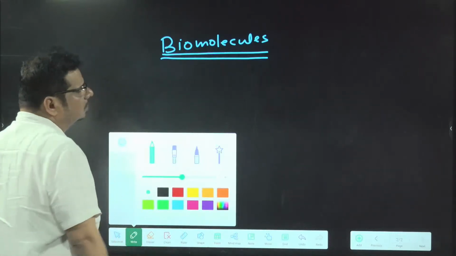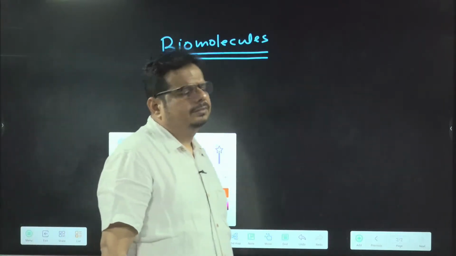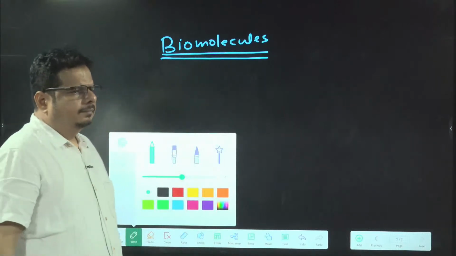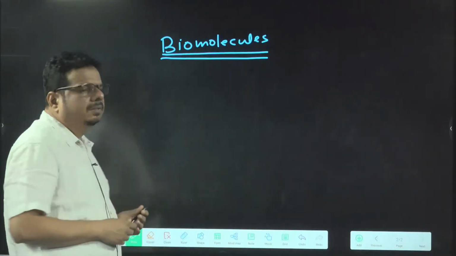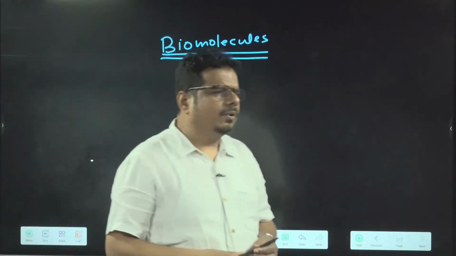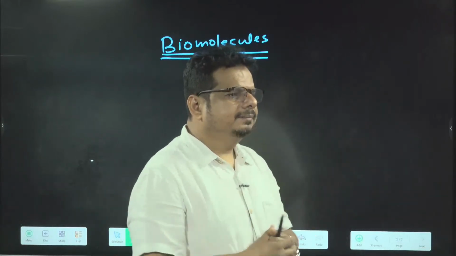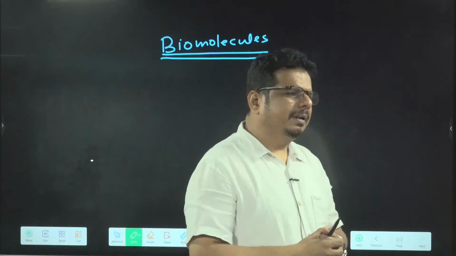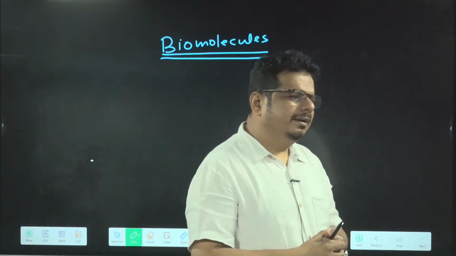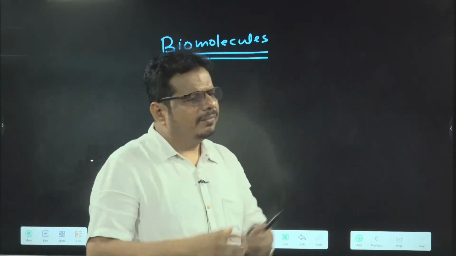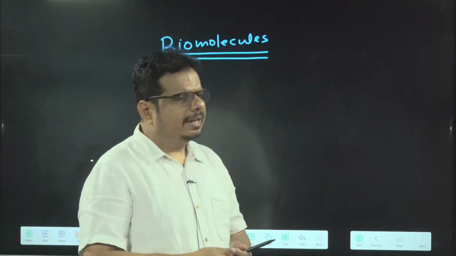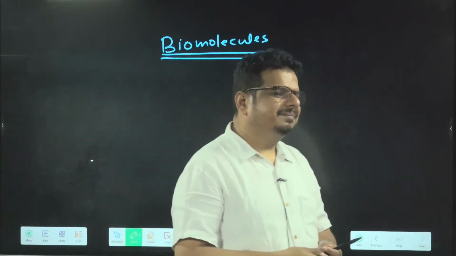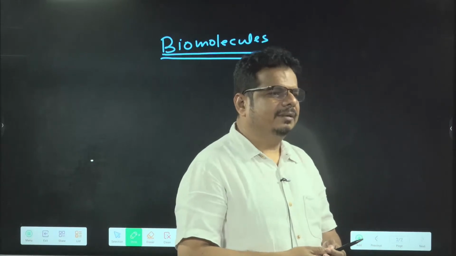If we talk about this chapter, biomolecules, you know there is a diverse type of organisms present in your surroundings. Right? Animals, plants, bacteria, fungi. So they have different appearances. Besides that, they are made up of cells. That I told in the previous chapter.